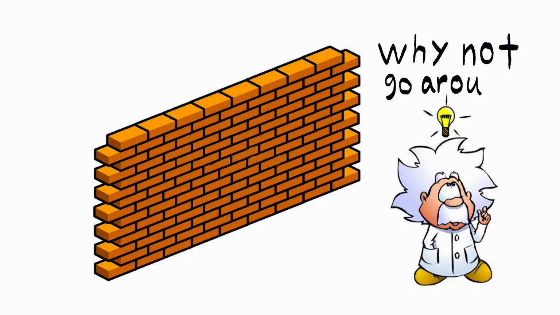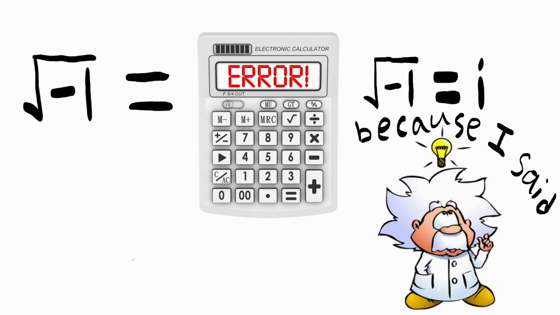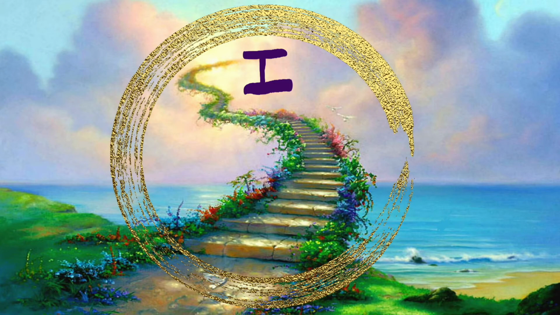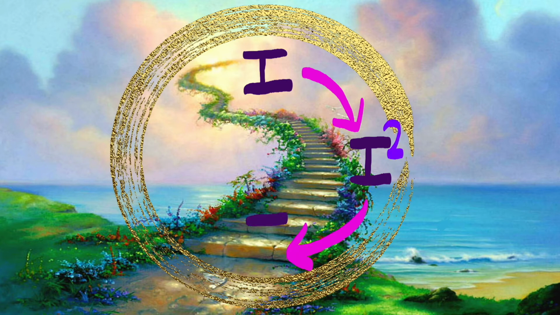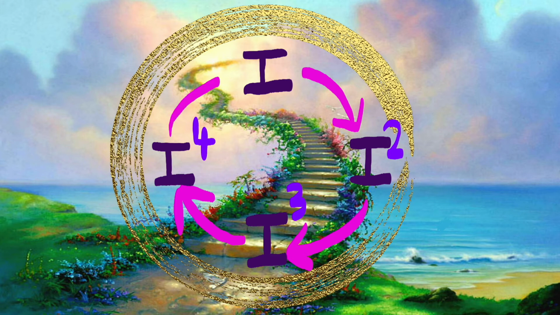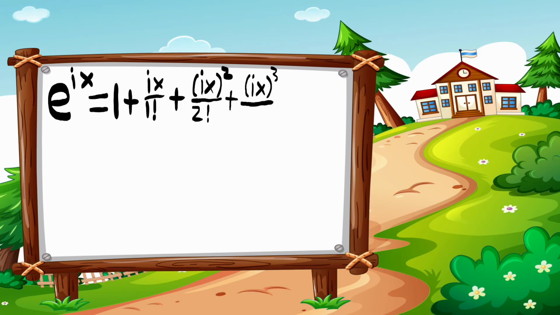It turns out that when mathematicians hit a wall in mathematics, instead of trying to break it, they go around it, in this case by creating imaginary numbers. i also follows a circular pattern in periods of 4, in which i to the power of 1 is i, i squared is -1, i cubed is negative square root of -1, and i to the power of 4 is 1. If you keep going, i to the power of 5 will equal i to the power of 1, and so on. Let's now express e to the power of ix as a polynomial.